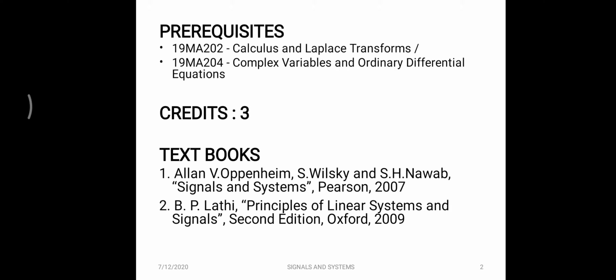Prerequisite for this subject is 19MA202 Calculus and Laplace Transforms, or 19MA204 Complex Variables and Ordinary Differential Equations. The number of credits for this subject is 3. The textbooks are Signals and Systems by Alan V. Oppenheim, and the other textbook is Principles of Linear Systems and Signals by B. P. Lathi.